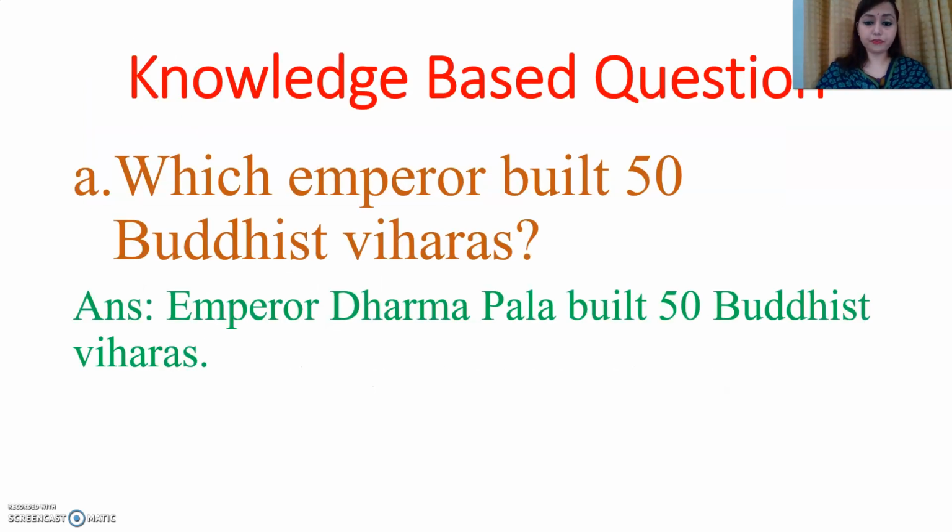Now let's see, which emperor built 50 Buddhist viharas? While you get the knowledge based question, you will have to answer it within 1 sentence or 2 sentences. Okay, and if you write down the answer to the point in 1 sentence, you will get the full marks. So see here, which emperor built 50 Buddhist viharas? The answer is Dharmapala. Emperor Dharmapala built 50 Buddhist viharas, and if you write this, you will get 1 out of 1.